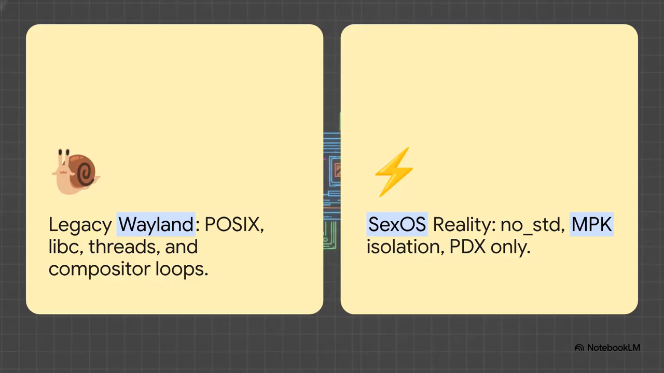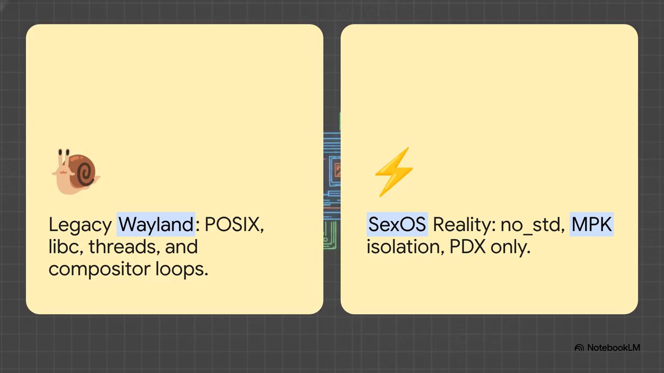And this is exactly why we've had to completely abandon Linux and POSIX assumptions. If you look at standard desktop Linux, it's just drowning in libc overhead, threads, and these wildly unpredictable Wayland compositor loops. But our reality in SexOS is radically different. We're operating strictly in a no_std, zero-thread environment with perfectly bounded weights. Our microkernel enforces absolute ironclad isolation using Intel memory protection keys. You won't find a single cross-domain pointer here unless it is explicitly mapped.